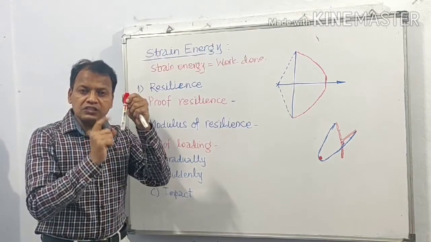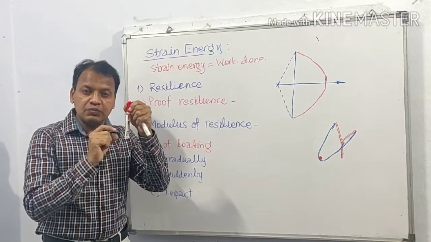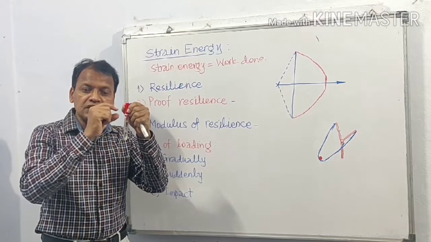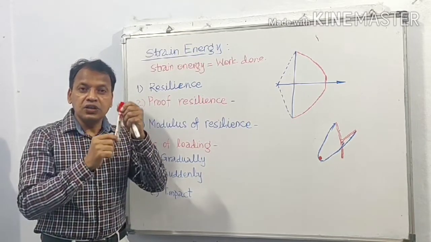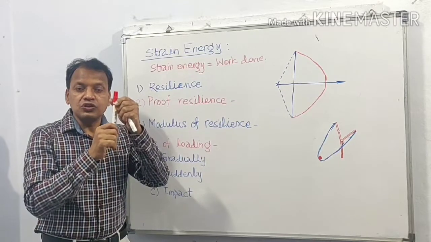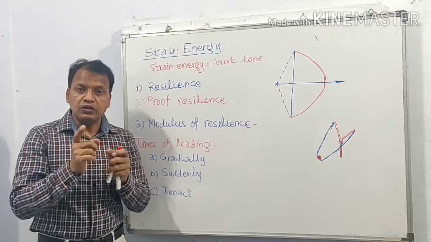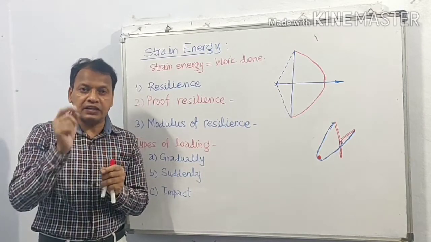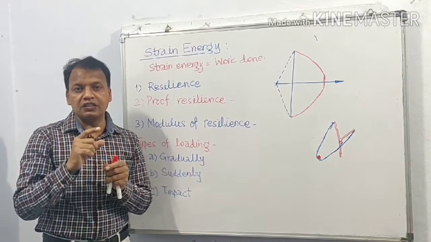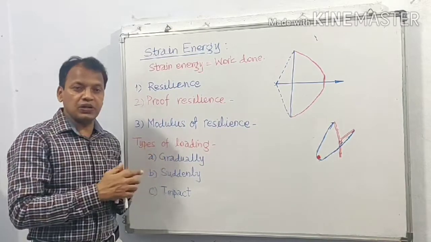The load starts from 0 and increases gradually with smaller increments, and finally reaches the load at which the bar breaks. This load is not applied suddenly. With smaller increments, gradually this load is increasing. This is gradually applied load.